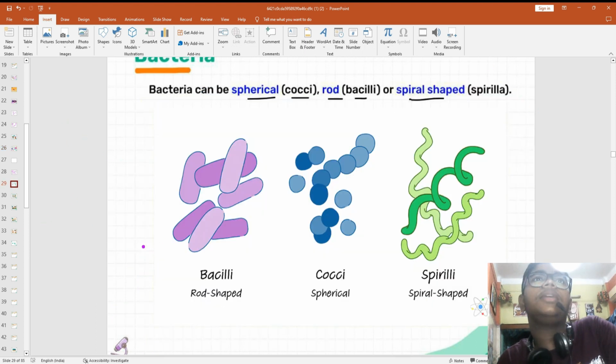Now bacteria can be of three shapes. Spherical.